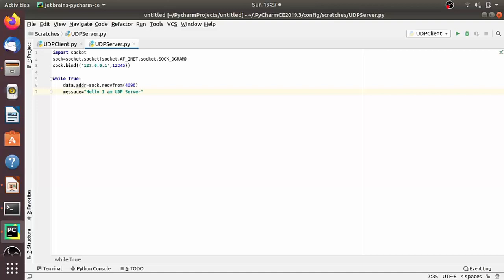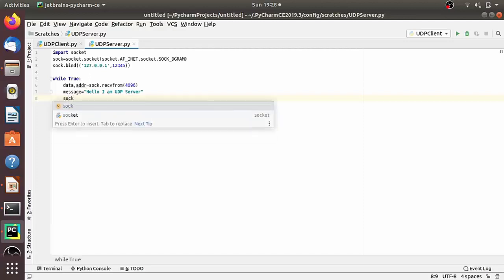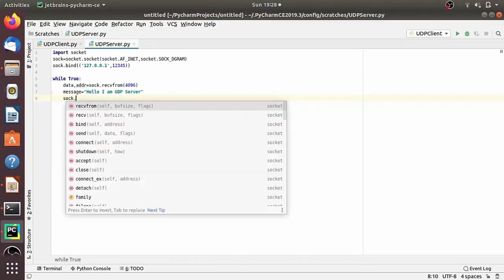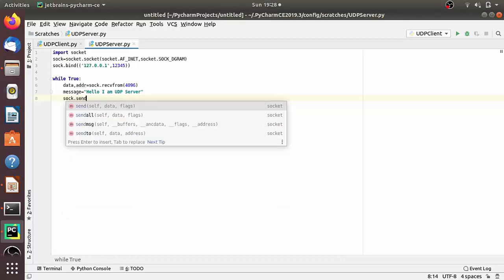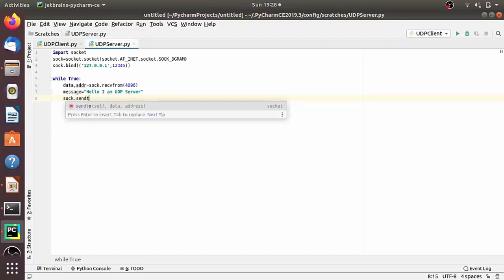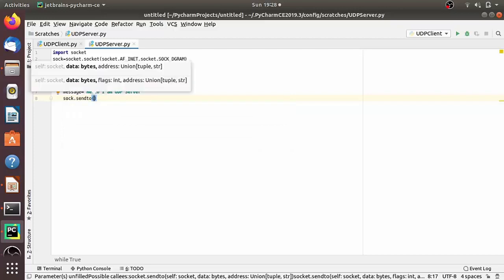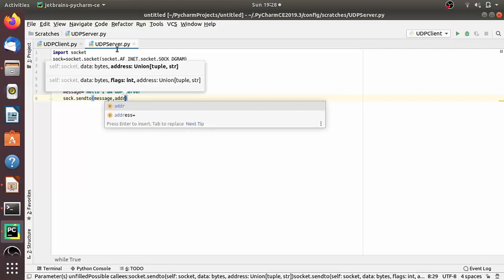The logic is the same for why we are using another method: because we have to send the data to a particular address, and in UDP there is no connection established. That's why we have to specifically provide the address. So that's why there is another method, sendto. So let's write sock.sendto. It takes two arguments. One is the message and another one is the address.